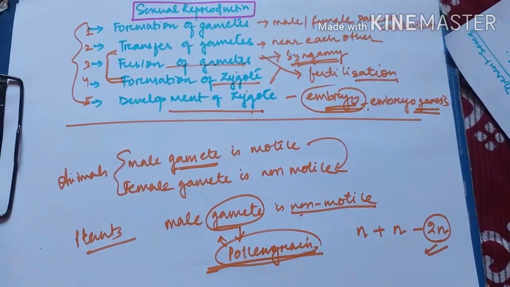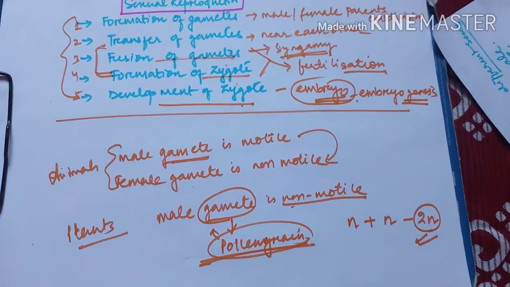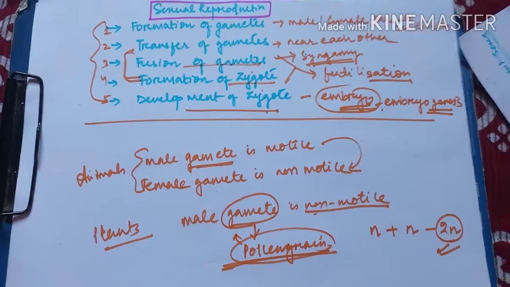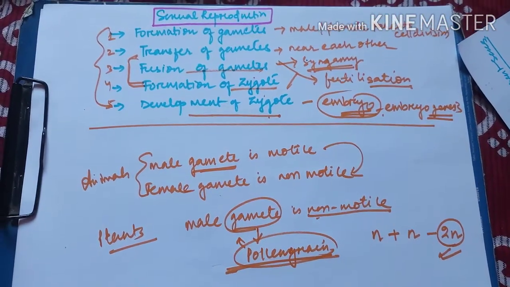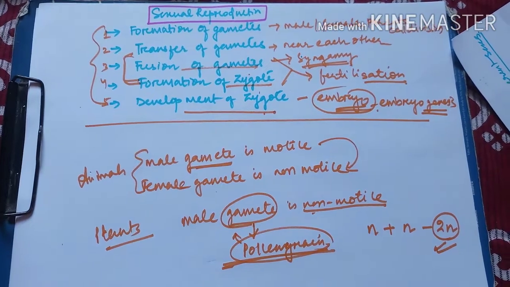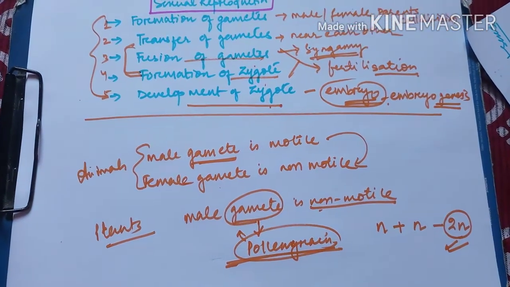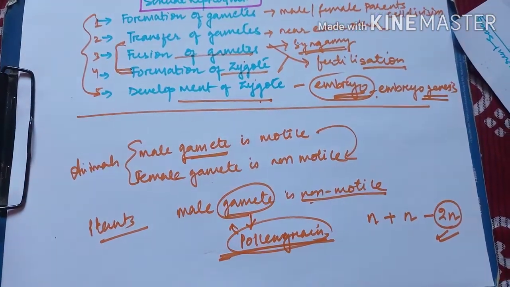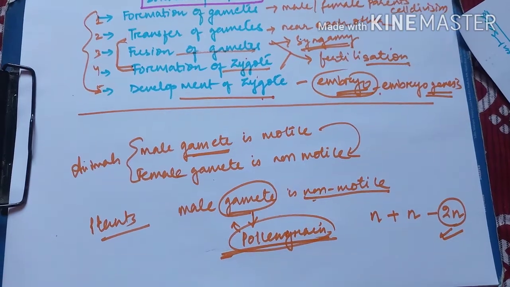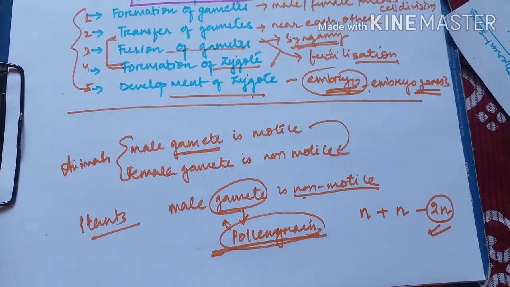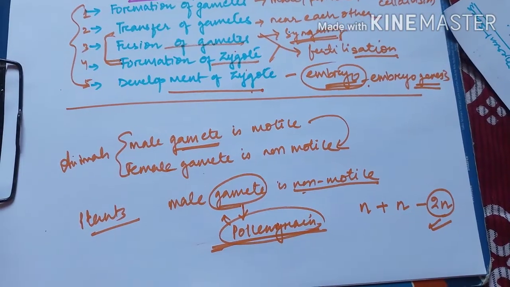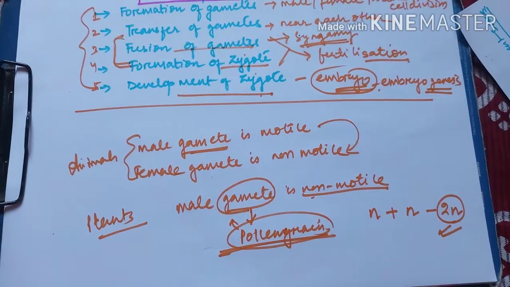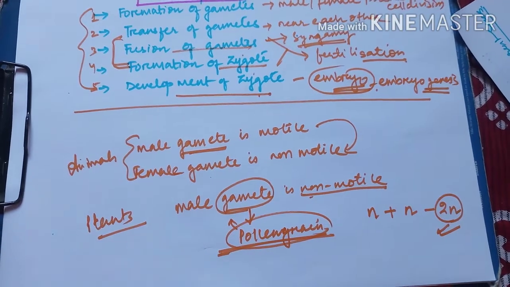We will discuss all these steps in detail in case of plants and animals, but we first need to understand the concept of the steps behind sexual reproduction. These involve the formation of gametes by the parents, which are haploid, by cell division. Then there will be transfer of gametes towards each other, so that they can carry out the next step, which is fusion or syngamy. The first is cytoplasmic fusion, followed by nuclear fusion, in which the number of chromosomes add up to become 2n.